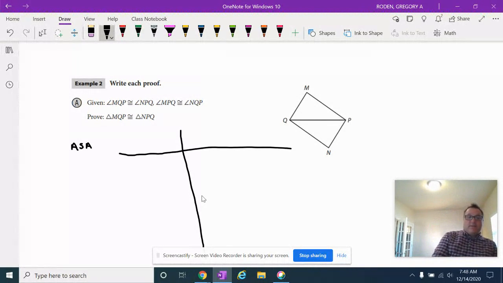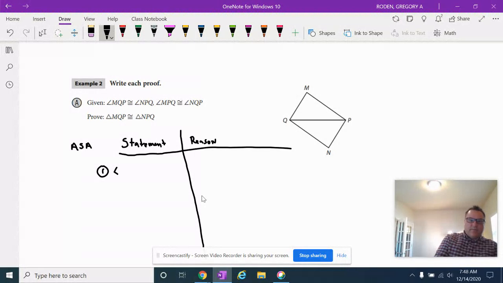Hey, welcome back. So let's go ahead and give this a try. We have our statement here, and then we have our reason. And then I'm going to mark the picture in red. Remember, the picture is not a proof. The picture is a visual aid to help you understand what you're doing. Okay, so step one, I think we'll just go ahead and get the given in.